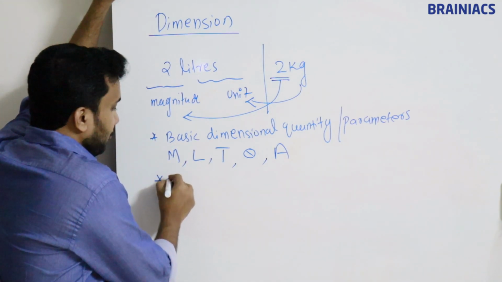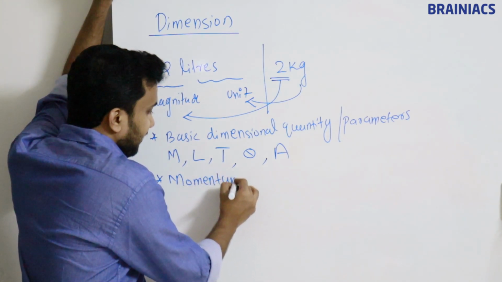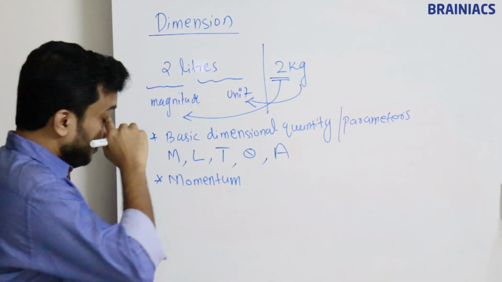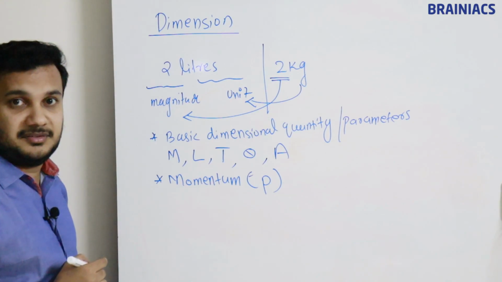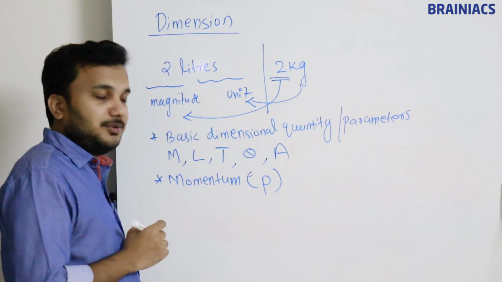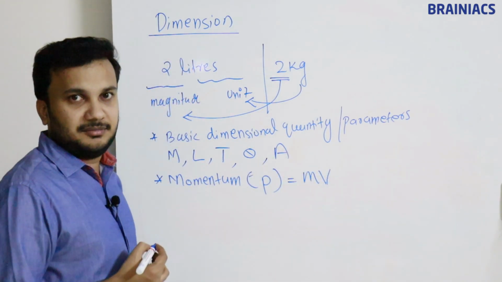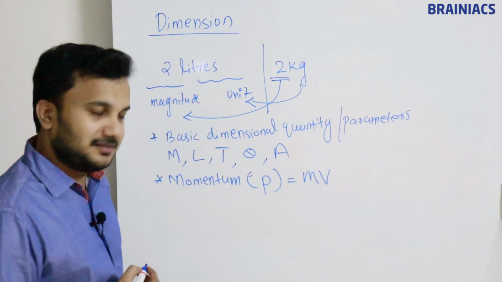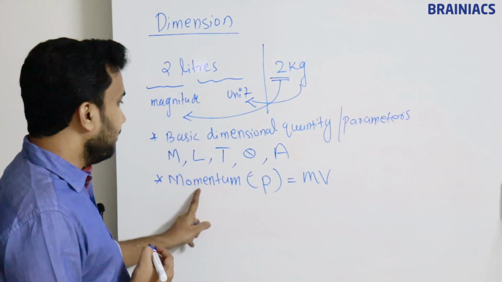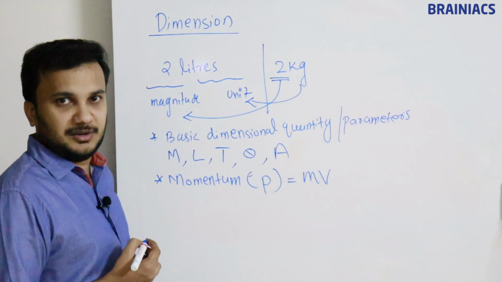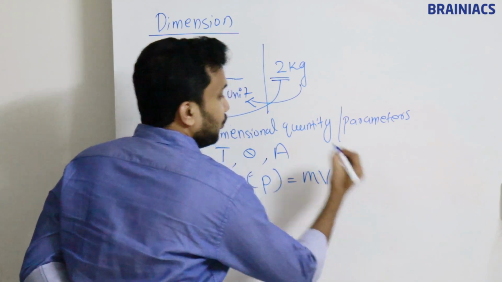Okay, you have heard about the term called momentum in 10th standard, right? How is momentum represented? A letter called P. What is the equation of momentum? You know, the equation of momentum, P is equal to mv. You have learned this in 10th standard, right? Yes. So m into v, mass into velocity, momentum P equal to mass into velocity. Now we know the unit of this one. First we are going to write the unit of this one.